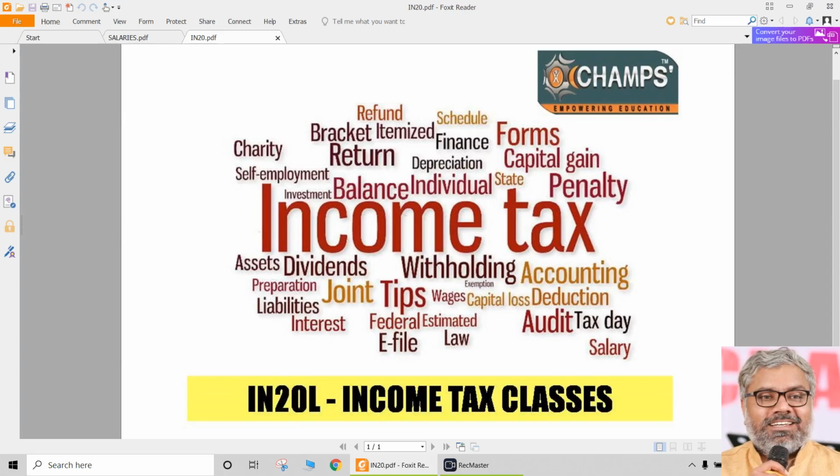under section 10(14)(ii), which included the allowance given to transport sector employees, like children education allowance, children hostel allowance, underground allowance, tribal area allowance, and transport allowance for commuting between office and residence only for handicapped employees. Like this, there are many allowances which are given in that section 10(14)(ii). At least some of the important allowances we should definitely remember there. So that was the segment of allowances which we completed.